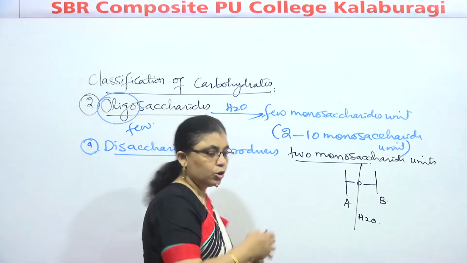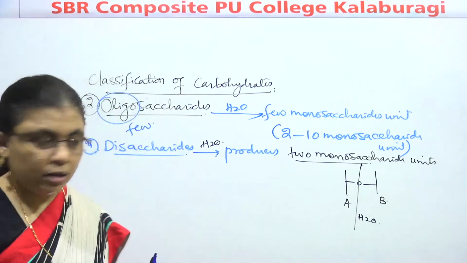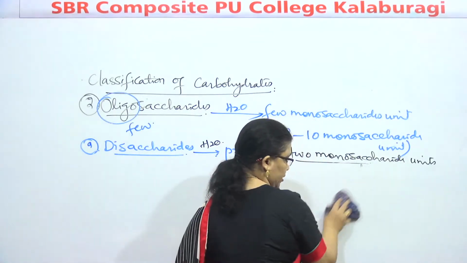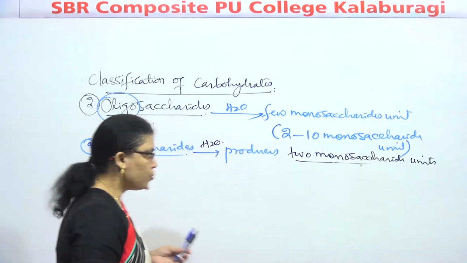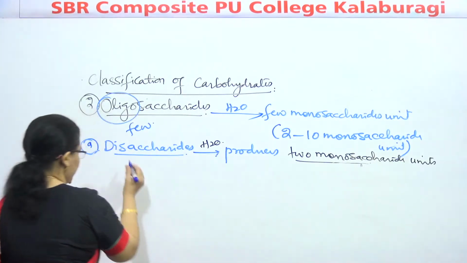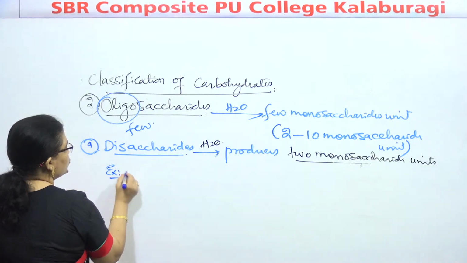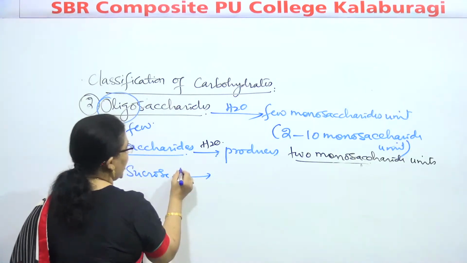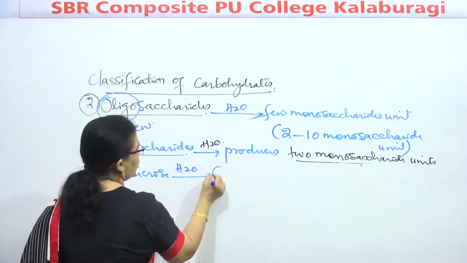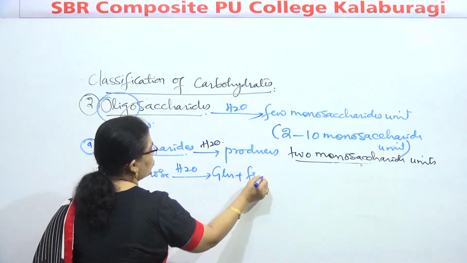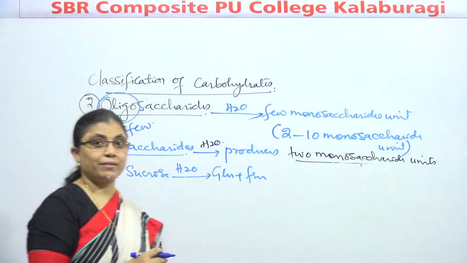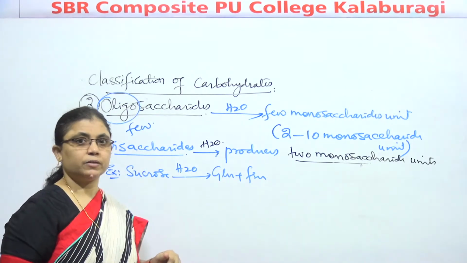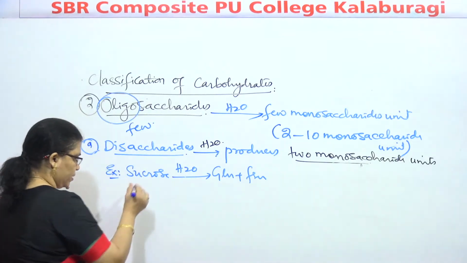So it means that disaccharides are ones which on hydrolysis give what? 2 monosaccharide units. We'll write examples one by one. Like example, sucrose. Sucrose on hydrolysis produces what? Glucose and fructose. And according to the IUPAC system of carbohydrates, the first 3 letters are enough to represent.